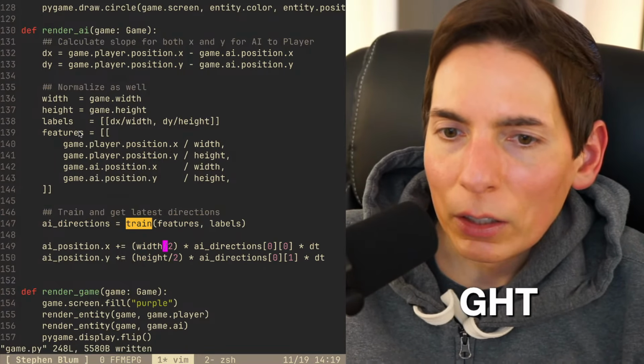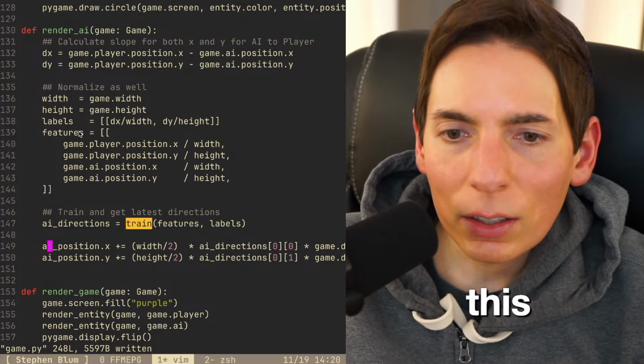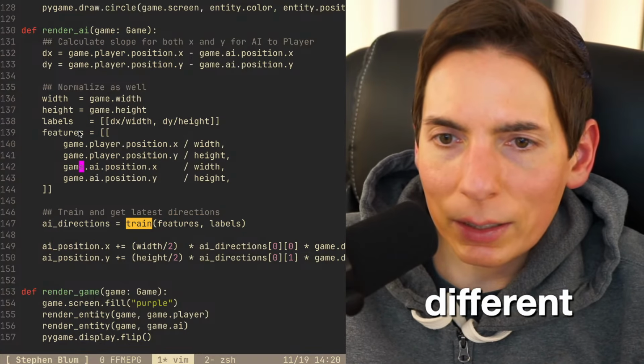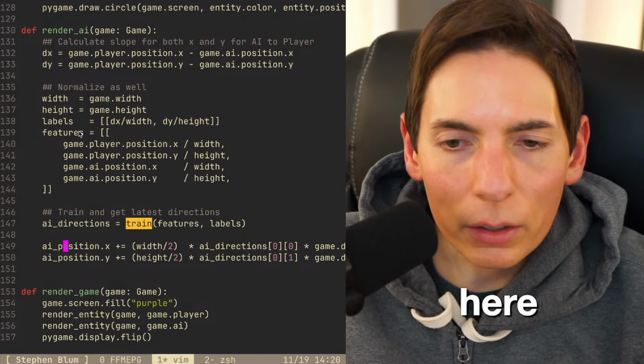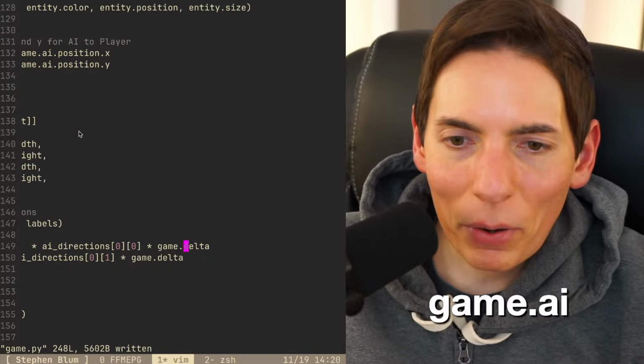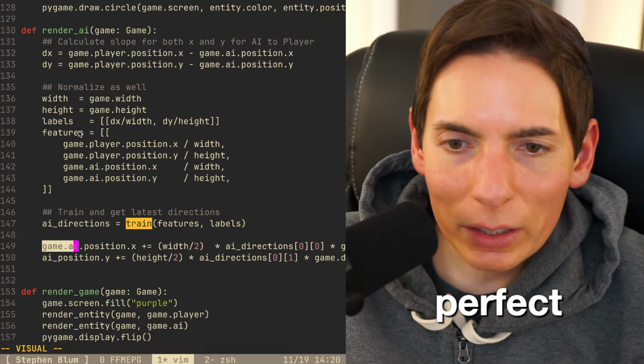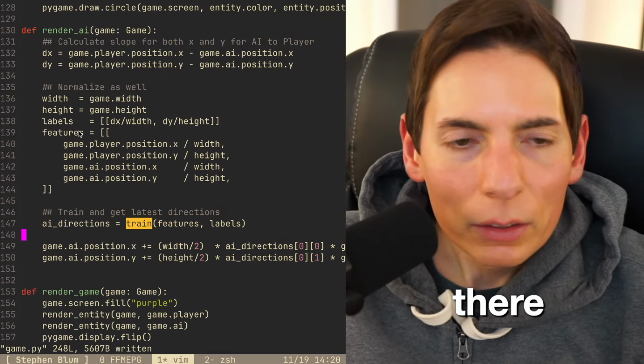So game.delta. That's what we've got to do there. Yep, delta. Perfect. With height, excellent. But this is going to be different. We need it to be game.ai like this. It's got to match this here. Game.ai. Perfect. Looking good. We're almost there.